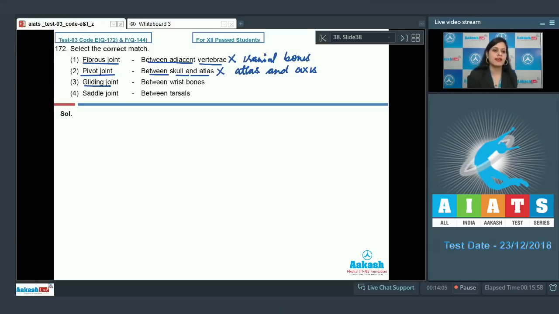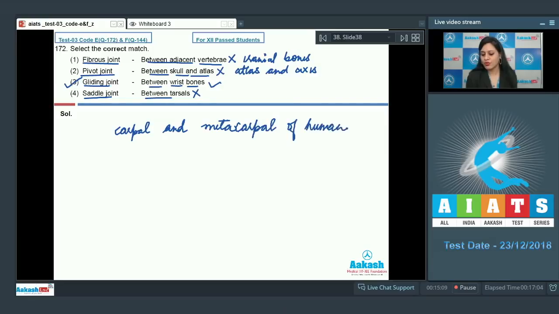The next option given is gliding joint, and the match given is present between wrist bones, and this is a correct match, so is a correct answer to our question. The last option given is saddle joint, and the match given is between tarsals, and this is an incorrect match, so cannot be a correct answer to our question. Saddle joint is a type of ball and socket joint which is present between the carpal and metacarpal of human thumb. So the correct answer is option number 3. Let's discuss our next question.